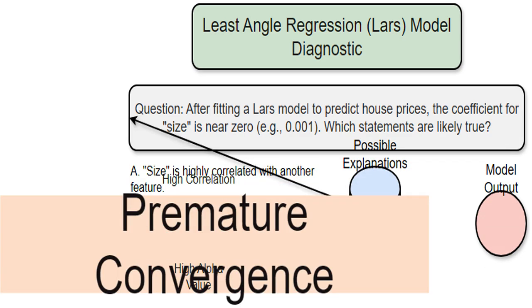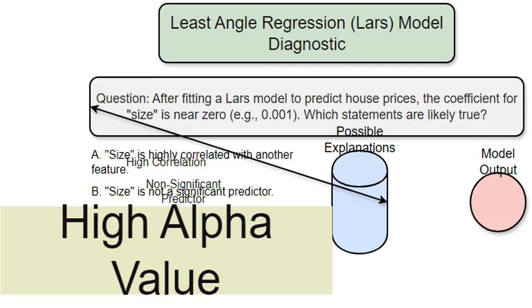If the Lars algorithm stopped too early, it might not have fully explored all the relationships between the features and house prices. This could lead to inaccurate coefficients, including a coefficient near zero for size, even if size is important. But it's less likely to only affect one coefficient. Alpha is a regularization parameter. A large alpha value penalizes large coefficients. It essentially shrinks coefficients towards zero. So, a high alpha could be why size's coefficient is small. The model is being too cautious and underemphasizing the feature. Think of it like a too strict teacher penalizing a good student.